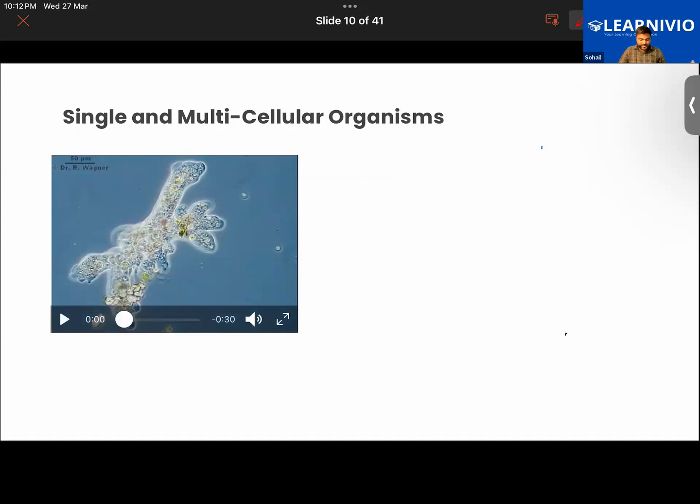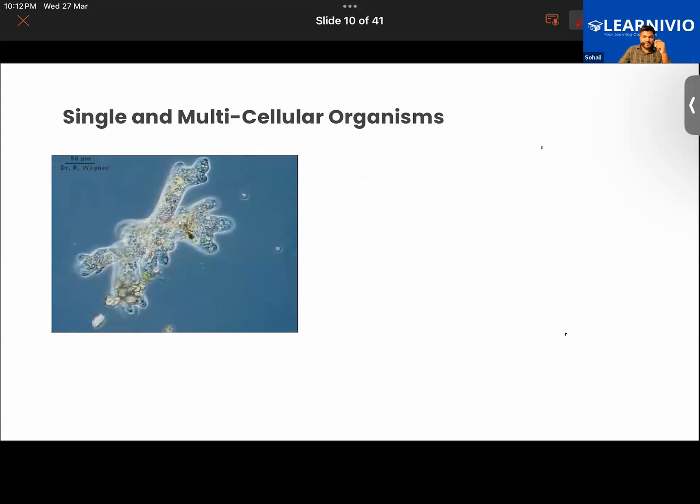Now have a look at this video. Observe it carefully. You can actually see that something is moving in the body of this microorganism.